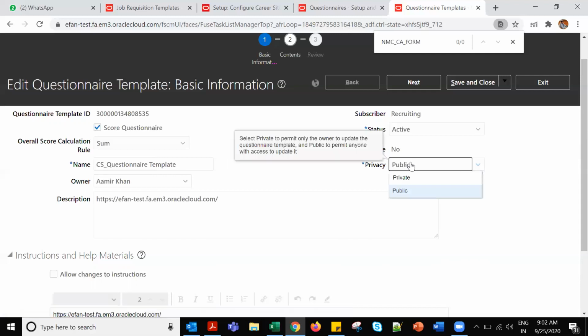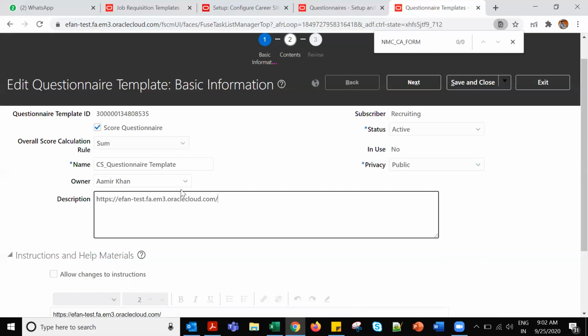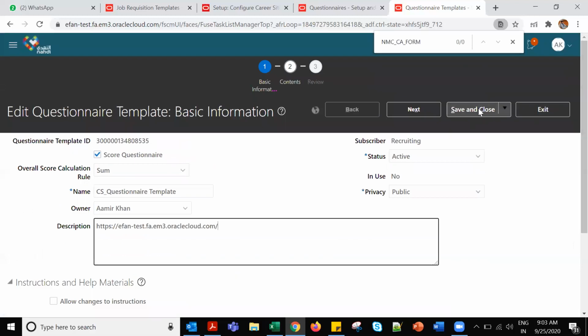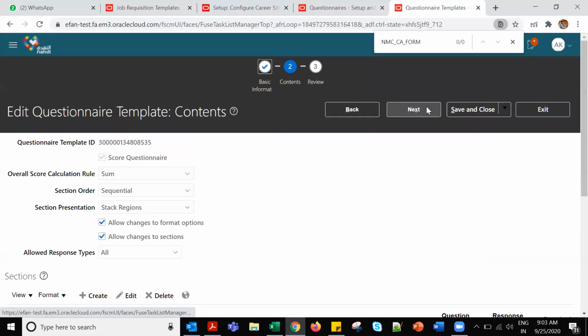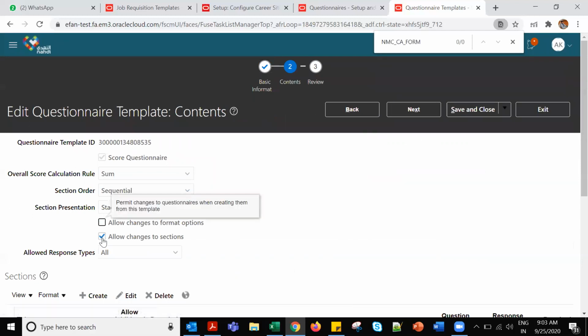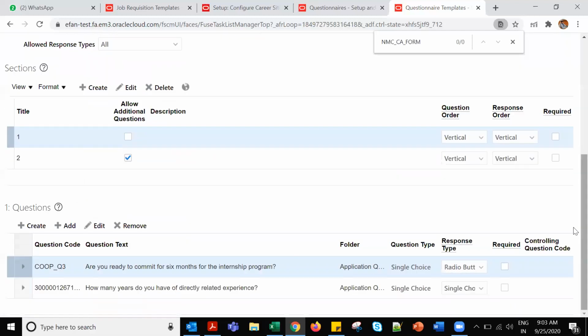Privacy is only public, so it should be available. Owner is Amir Khan. The questionnaire template name I gave. Then these things. Next. If I allow changes to the format, and if I don't select this, do I need to edit something or add?